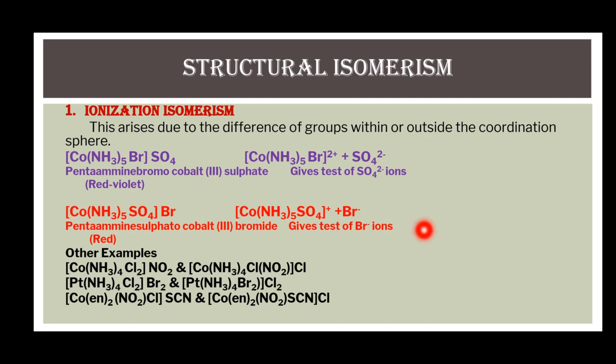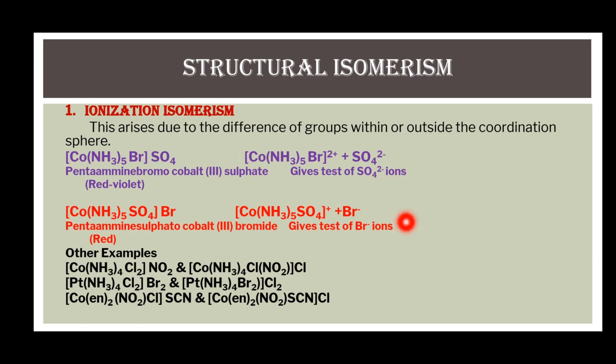In the second reaction, this is the isomer of the first complex. In this complex, 5 amine ligands and 1 sulfate ion are present within the square bracket and a bromide ion is present outside the square bracket. When this compound is dissolved in water, it ionizes to give a complex ion and bromide anions. This compound is red in color and it gives the test of bromide ions.